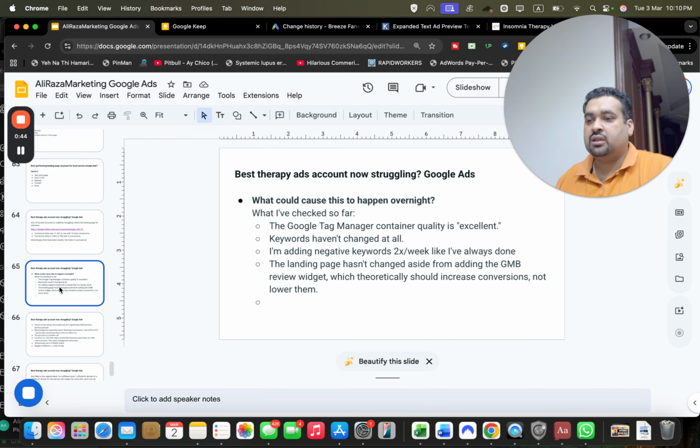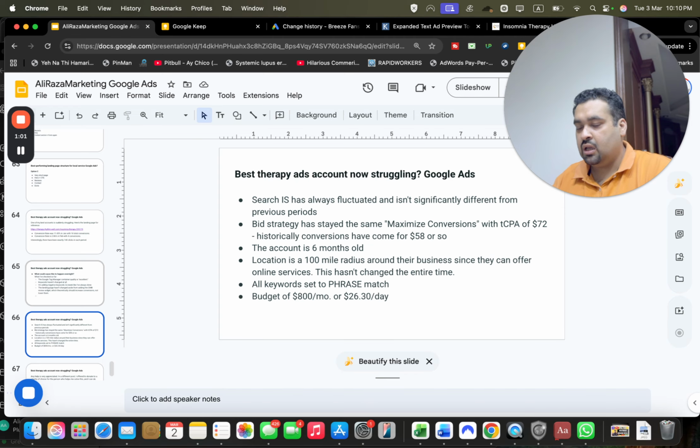What I have checked so far: the Google Tag Manager container quality is excellent. Keywords have not changed at all. I am adding negative keywords twice a week, like I have always done. The landing page has not changed aside from adding the Google My Business Review widget, which theoretically should increase conversions, not lower them. I agree on this.